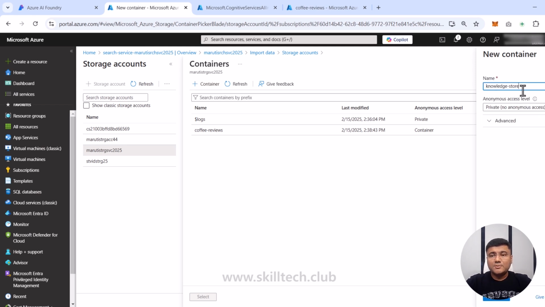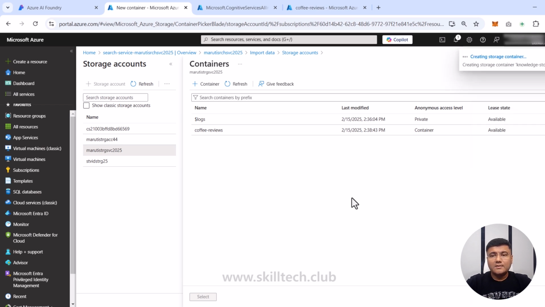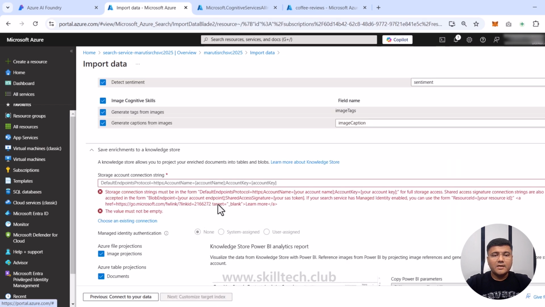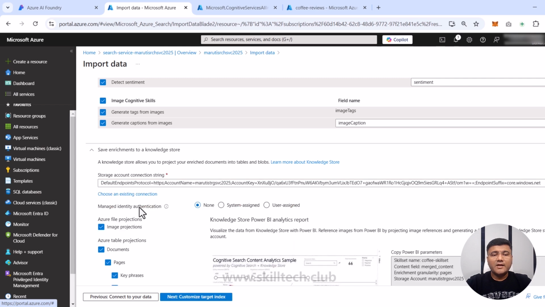So this is my same storage account, but it's a new container. I want to keep this container data private. I'll click on create, and this newly created container, which is empty, I'm going to select that as my knowledge store. So this is a place where they are actually going to store the knowledge store specific data.